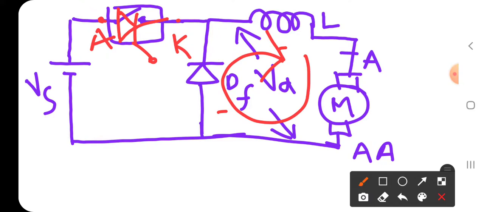Let us see that process in detail now. First, what we have to do? We have to turn on the SCR, and turning off the SCR is not in our hand. That will be decided by the inductor only. All of you draw this circuit. I hope all of you have drawn this circuit.